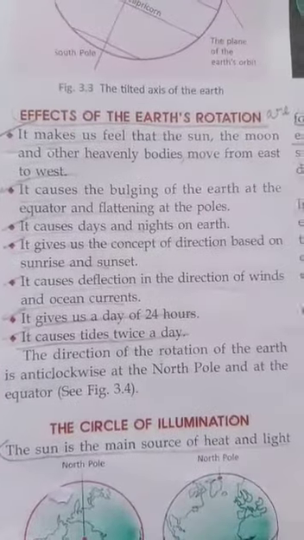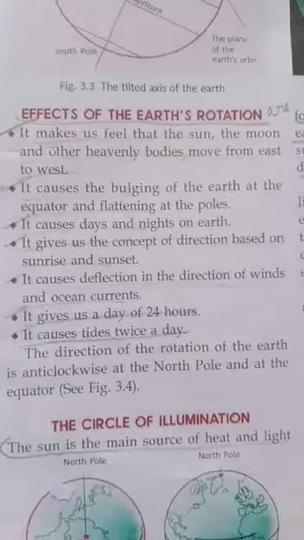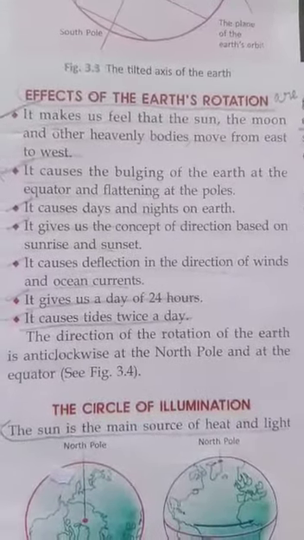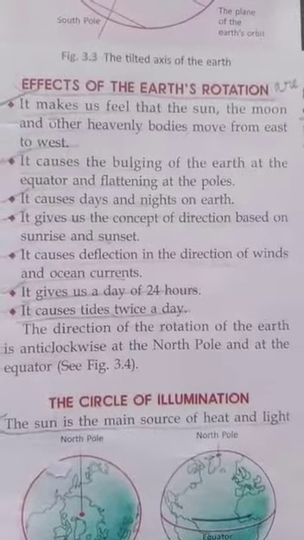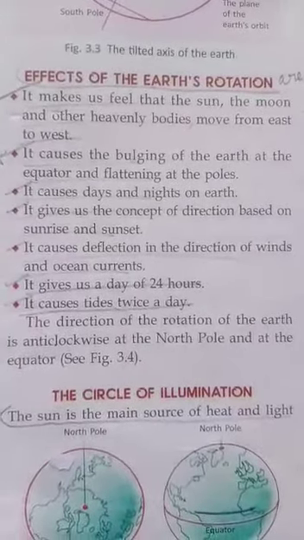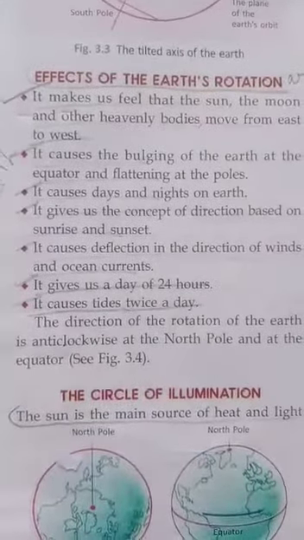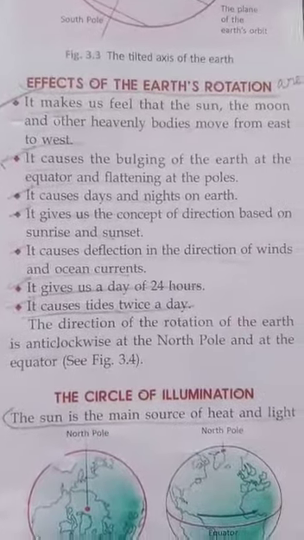It causes days and nights on earth. It gives us the concept of direction based on sunrise and sunset. It causes deflection in the direction of winds and ocean currents. It gives us a day of 24 hours. It causes tides twice a day. So all this takes place due to the rotation of the earth.